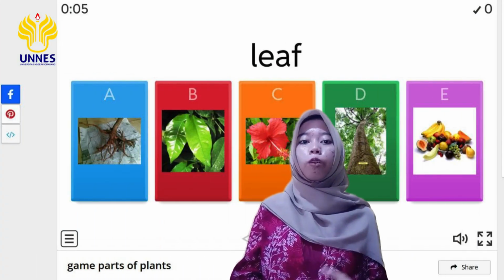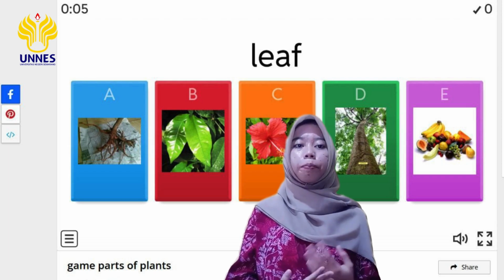Well, to make you more excited and not tense, let's play a game. You can match the name of the plant part with the available picture. You can raise your hand if you know the answer. Does anyone know which leaf this picture is from?